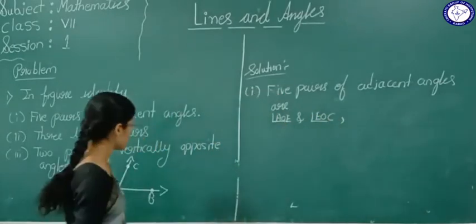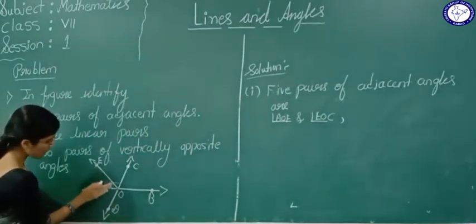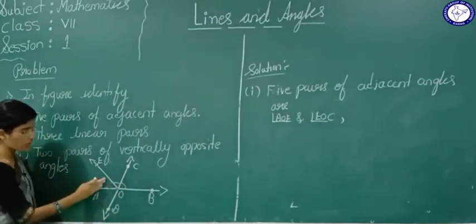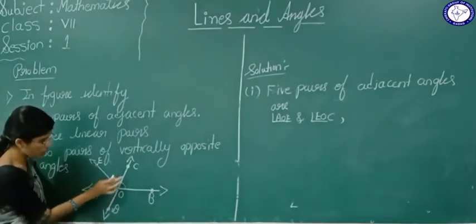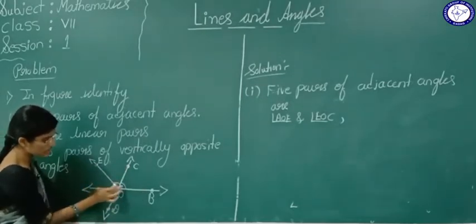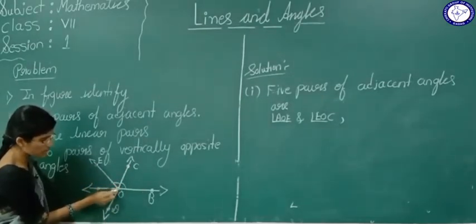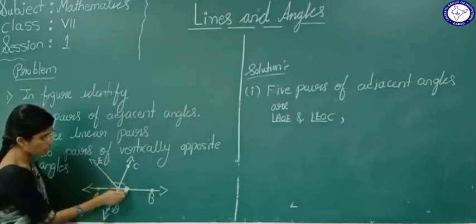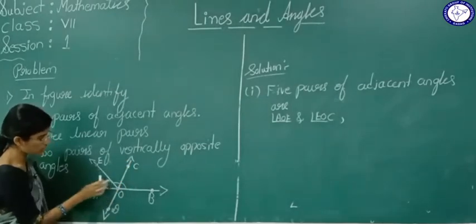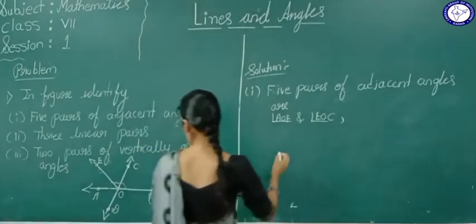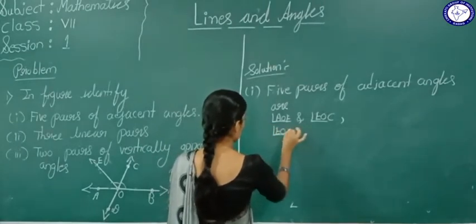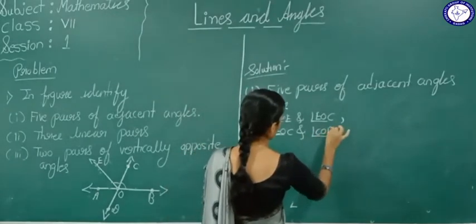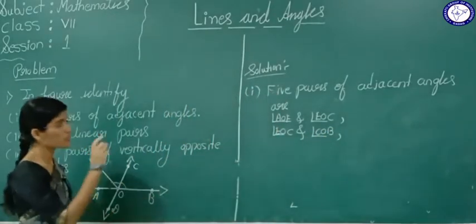Again, now see students, angle EOC, this angle and this angle, are they not adjacent angles here? Angle EOC and angle COB, yes, these two are adjacent angles because they have a common vertex O and a common arm OC, and the other arms are on the opposite sides of this common arm. Yes or no? Again, they told total 5 pairs.